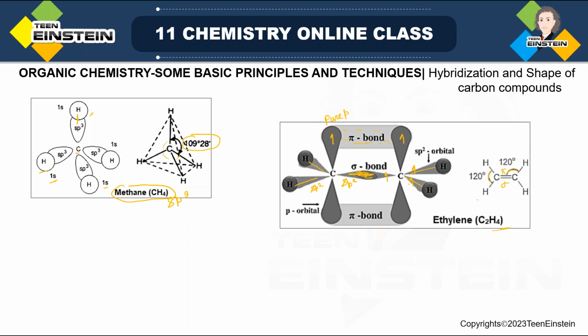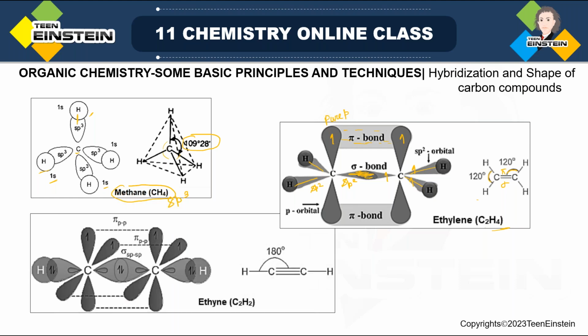The next example, which is for sp hybridization, is ethyne. It is also known as acetylene, which is the common name, but in IUPAC we use ethyne, C2H2. So see, as I have said, this is linear, so this angle is 180 degree.